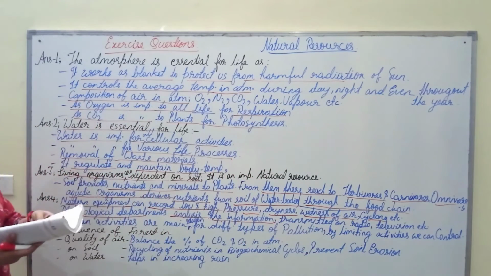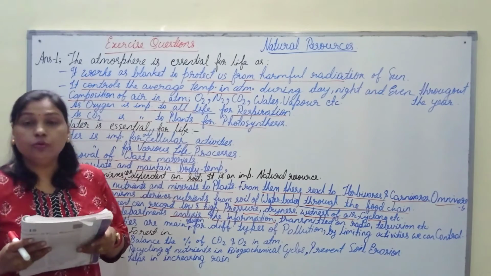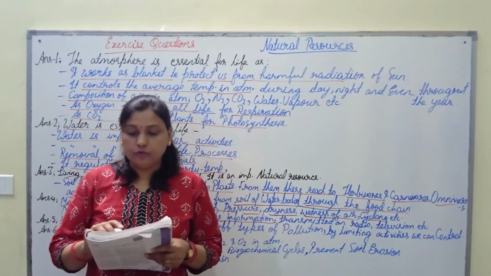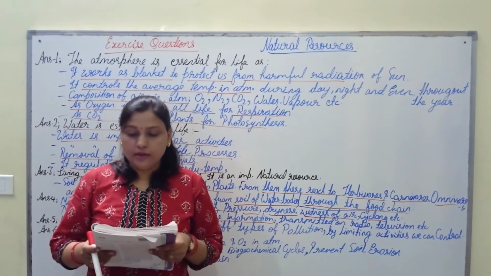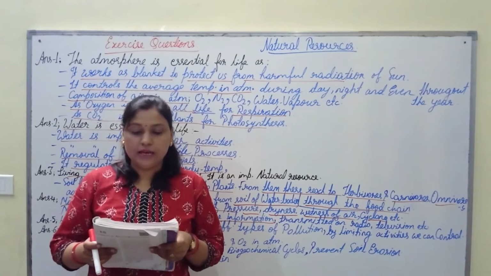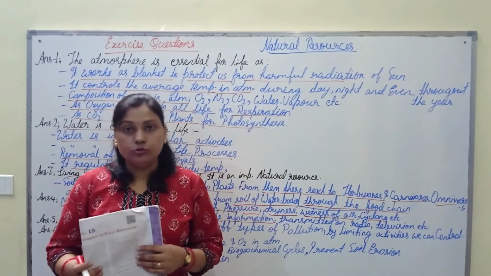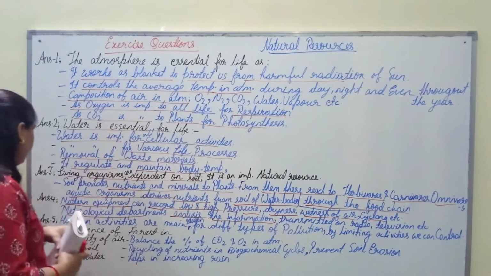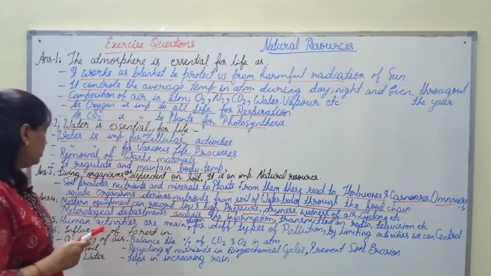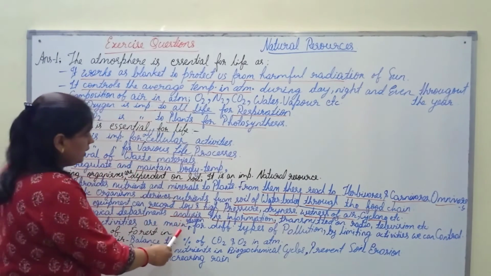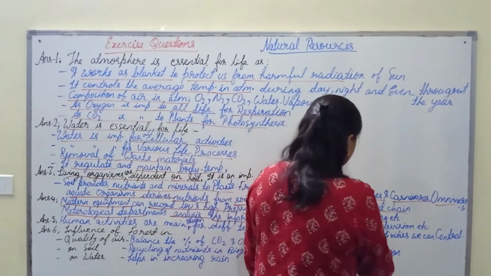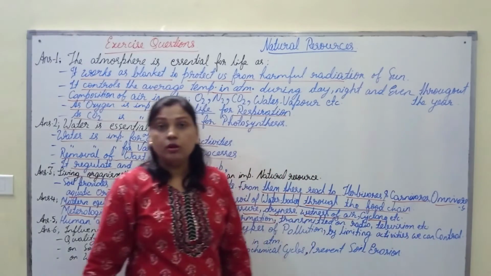The next question says, we know that many human activities lead to increasing level of pollution of the air, water bodies and soil. Do you think that isolating these activities to specific and limited areas would help in reducing pollution? Of course, human beings are responsible for all this pollution. Human activities are the main reason for different types of pollution, and by limiting their activities we can control different types of pollution.